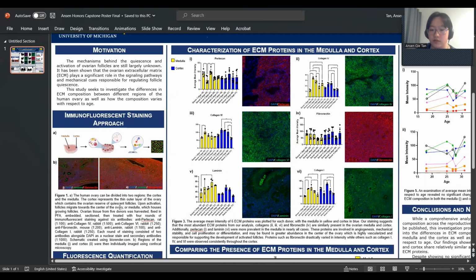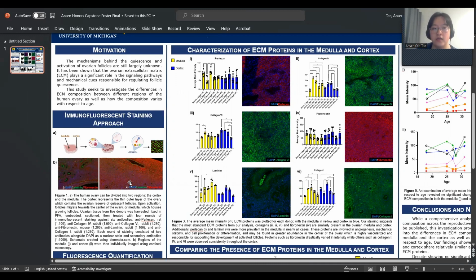While the female reproductive system and folliculogenesis have been greatly studied, how exactly the body determines which quiescent follicles to activate is still largely mysterious to the field of women's reproductive health. The ovarian tissue can be rudimentarily separated into two components, the cells, which are the germ and somatic cells, and then the extracellular matrix, or ECM.